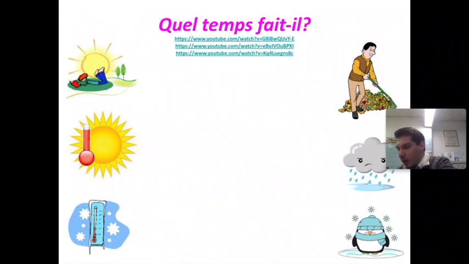All right, moving on to the weather. This is Roman numeral number 4 in your notes. It says weather. What's the weather like? Quel temps fait-il? Répétez après moi, s'il vous plaît. Quel temps fait-il?